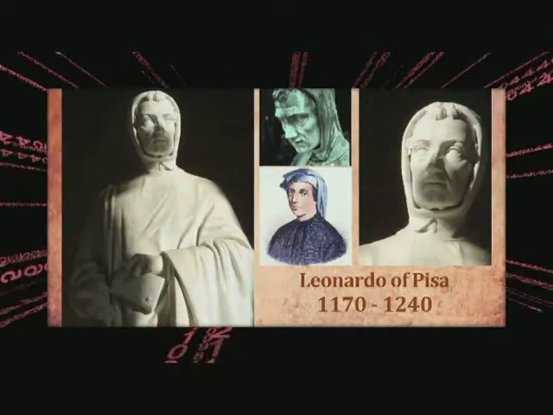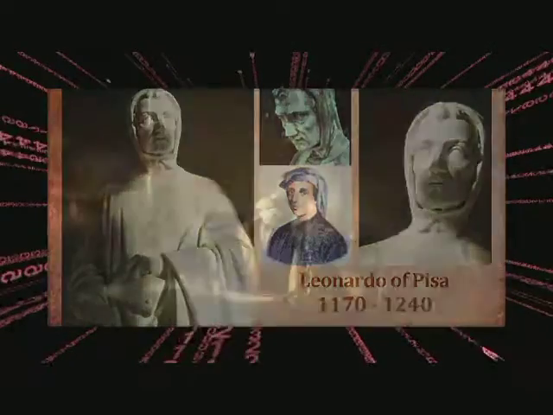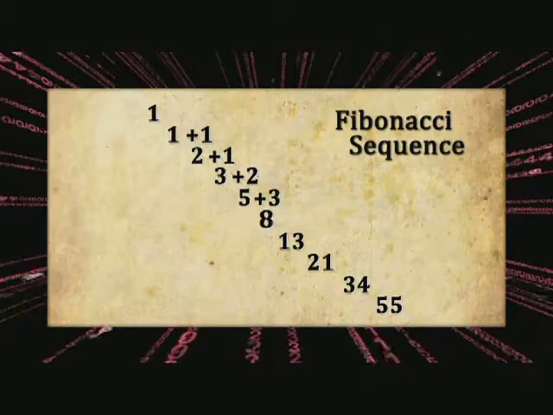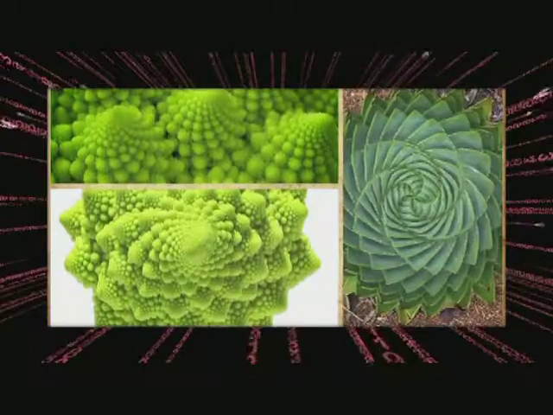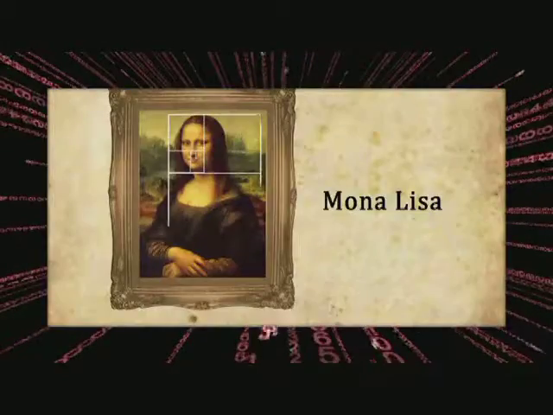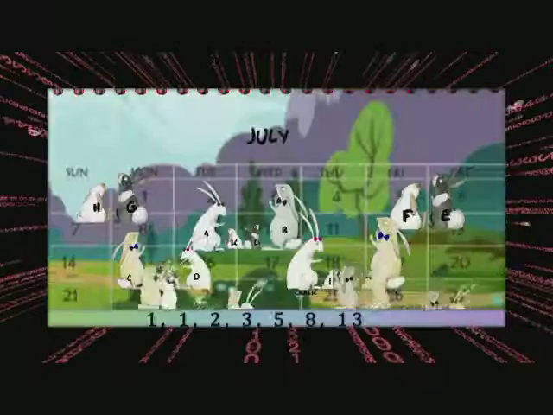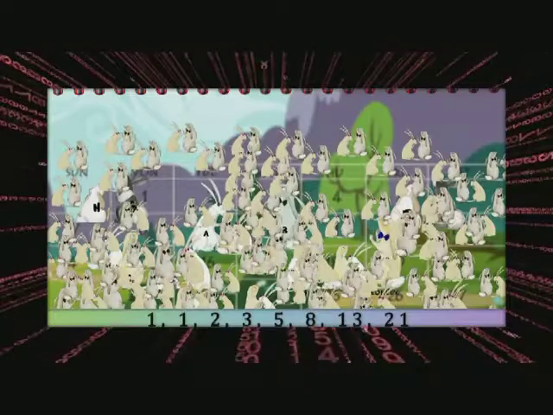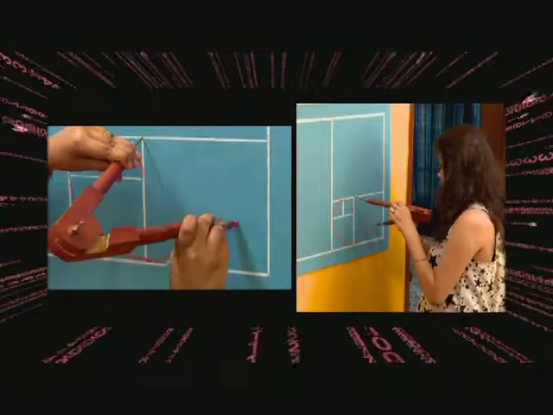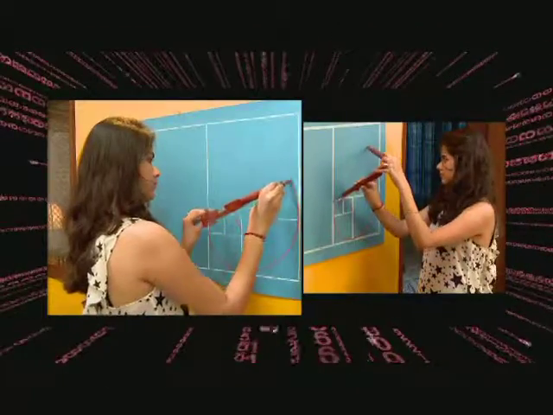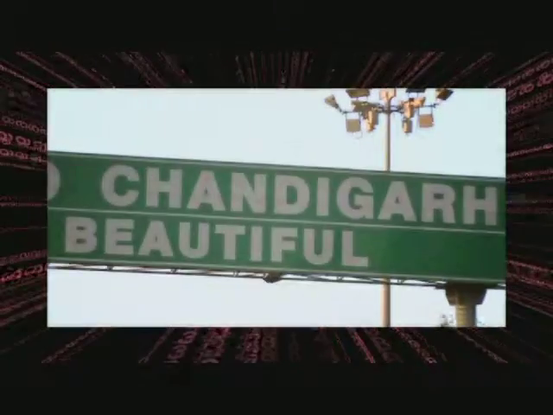This episode of the Maths Factor is all about Fibonacci and his magical sequence. We will not only explore the sequence itself, but we'll see how this is mirrored in nature, in art, in the human body, as well as architecture. It's going to be a fascinating journey that will show you that mathematics is much more than formula and textbooks. So keep watching.